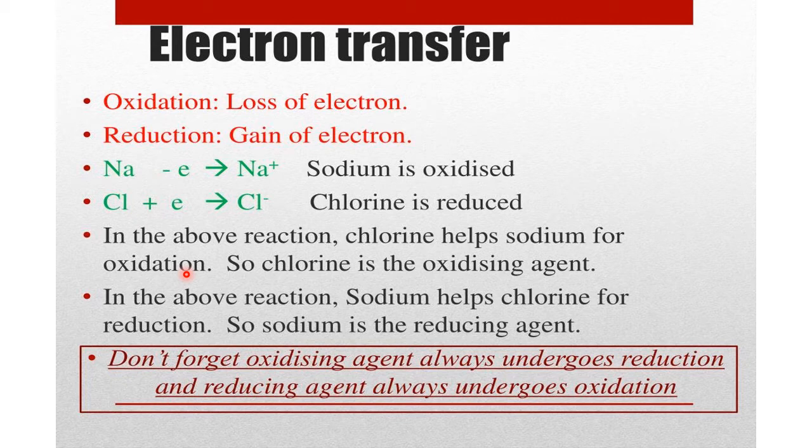In the same way, sodium helps chlorine for reduction. Therefore, sodium is the reducing agent or reductant, and it undergoes an oxidation reaction. Don't forget, an oxidizing agent always undergoes reduction, and a reducing agent always undergoes oxidation. Most important statement here.